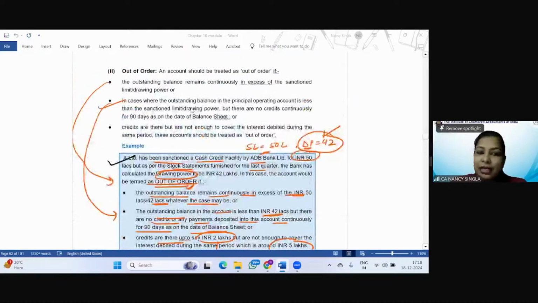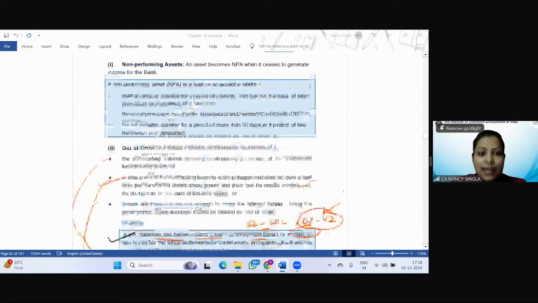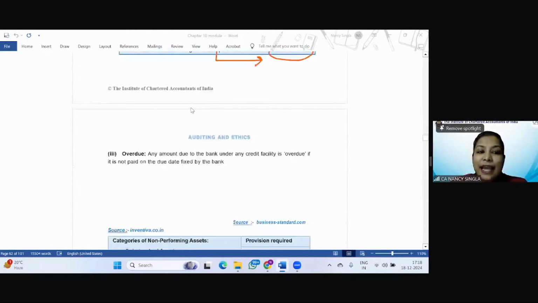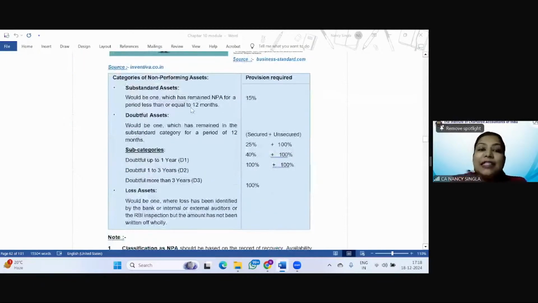I'm assuming that is clear, Swati, right? Now, the asset that has remained NPA for a period of less than or equal to 12 months, that becomes a substandard asset. Standard asset is what? Whereby the installment of the principal and the interest are coming regularly. So no provision is to be made with respect to those assets.